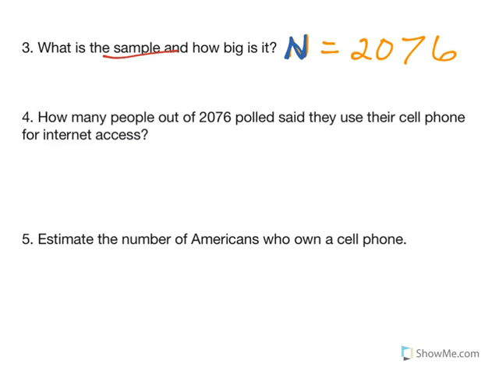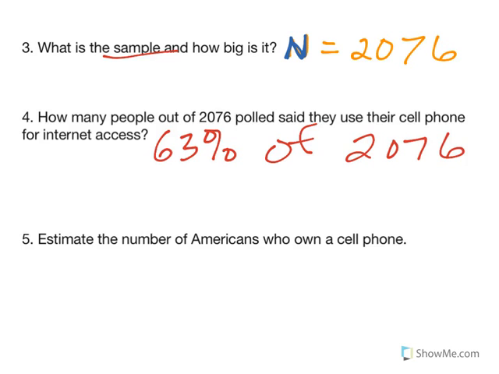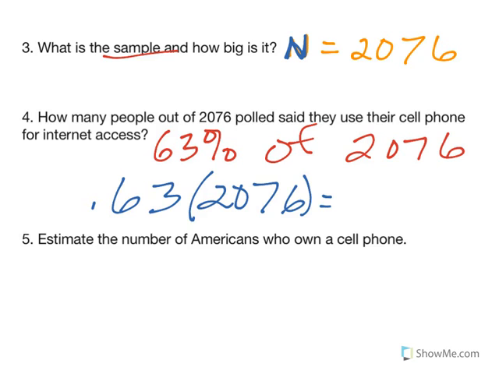So 63% of 2076. Well, what does of mean? Of means multiply, correct. So 63% multiplied by 2076 comes out to be 1307. So 1,307 of them would use their cell phone for internet access.